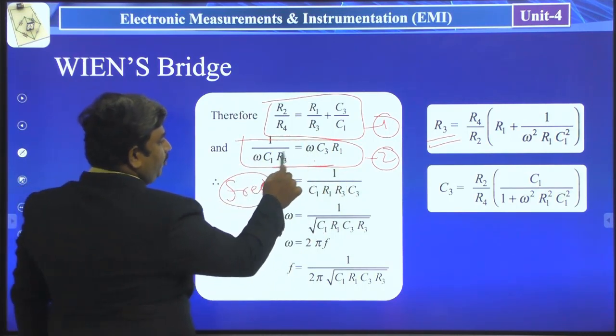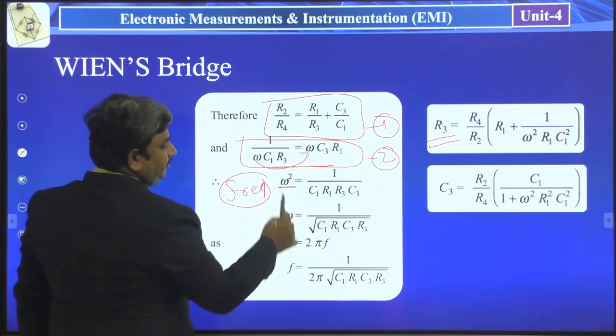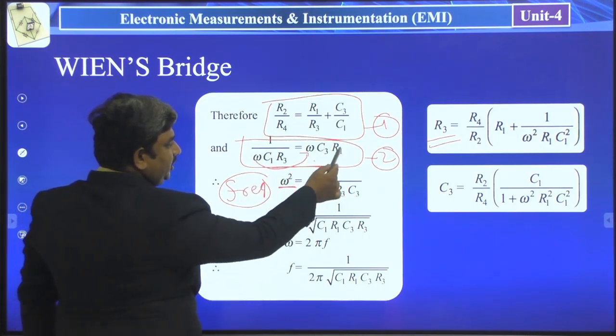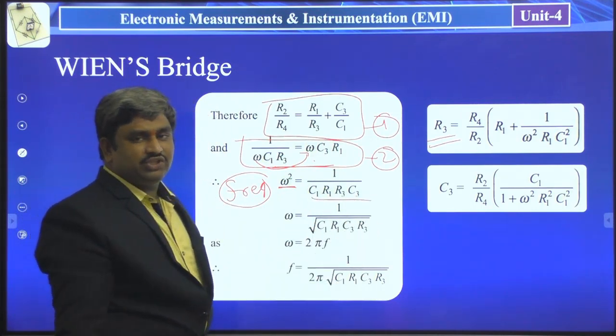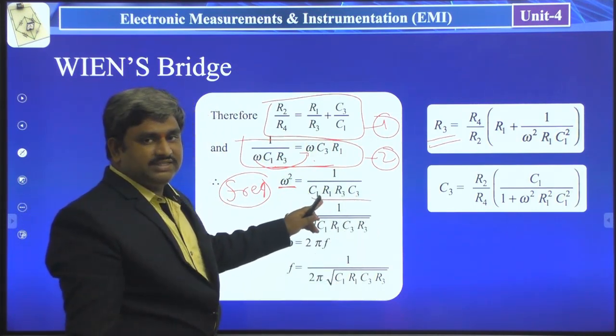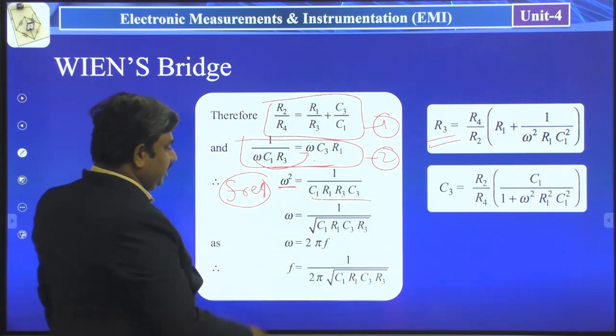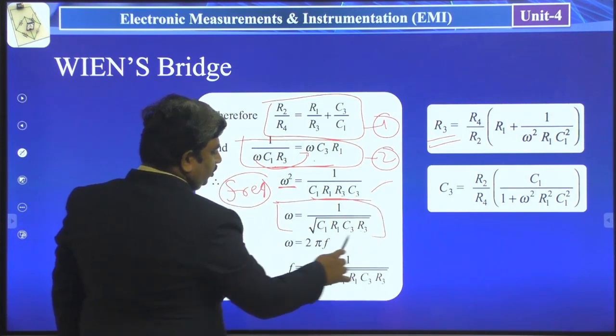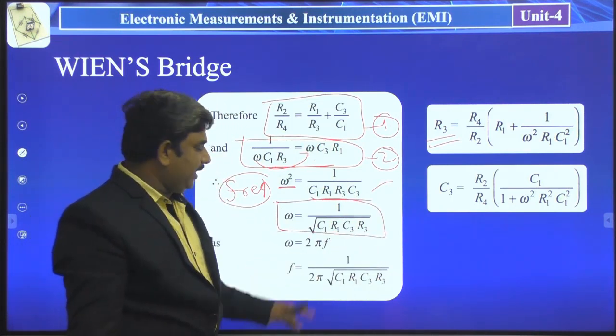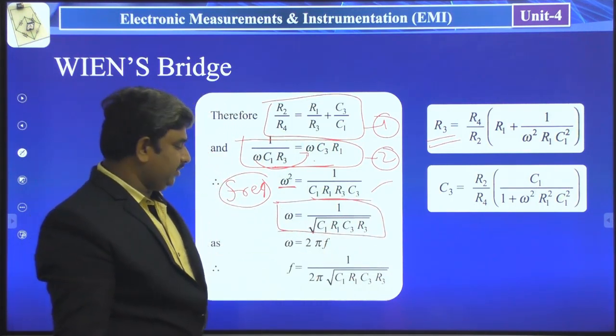This omega you bring to this side, then you get omega square. The C3 R1 you bring here. So finally 1 by C1 C3 R1 R3. So omega square is equal to this one. Omega is equal to 1 by under root of C1 C3 R1 R3.